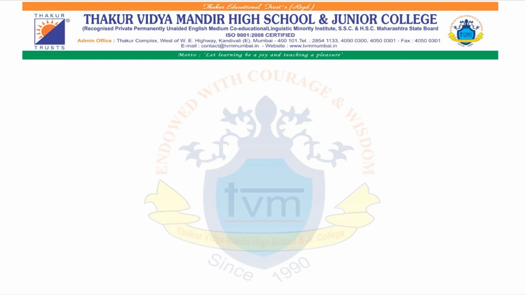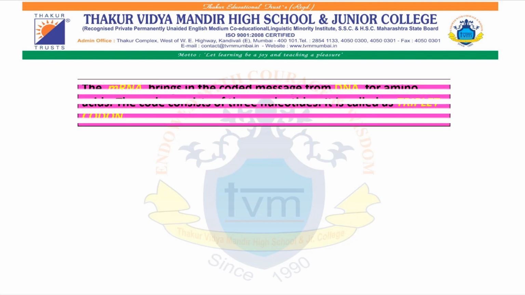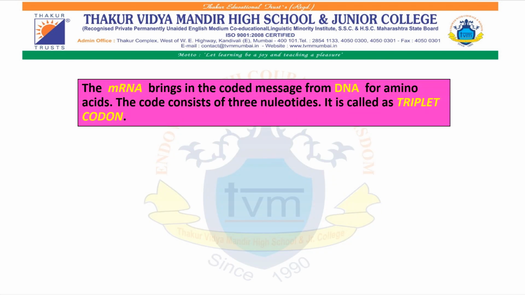Now, the mRNA brings the coded message from DNA for amino acids, which have to be converted into simpler substances. This code consists of 3 nucleotides. It is called a triplet codon.